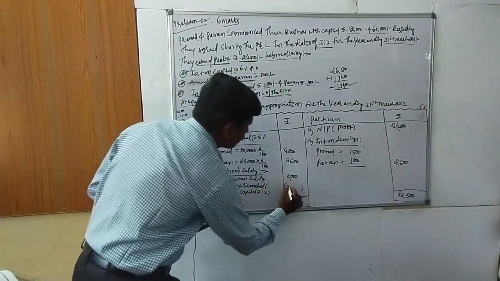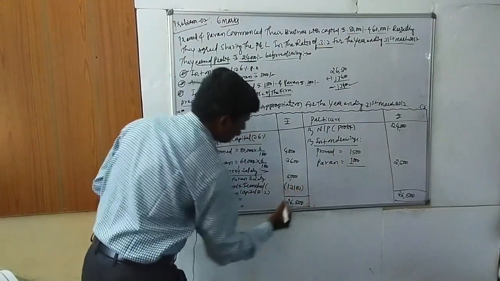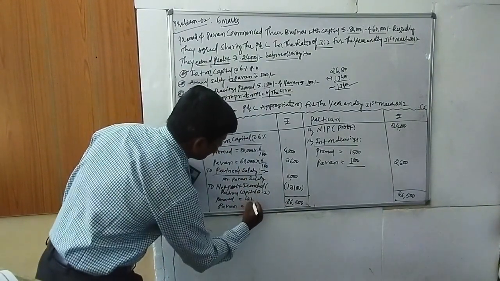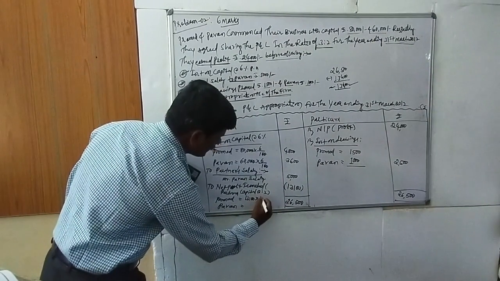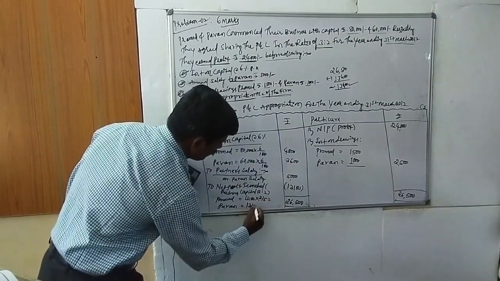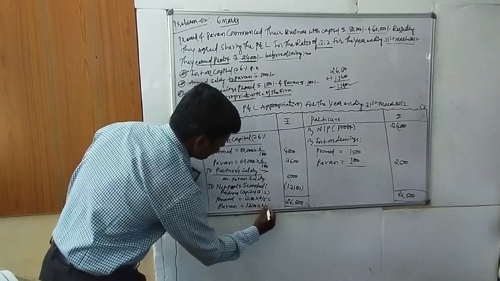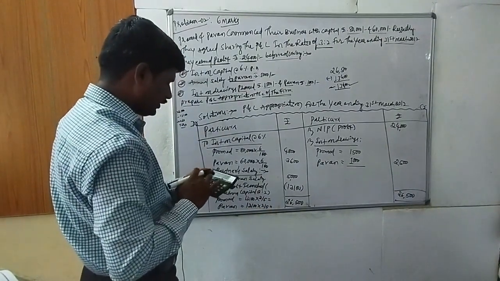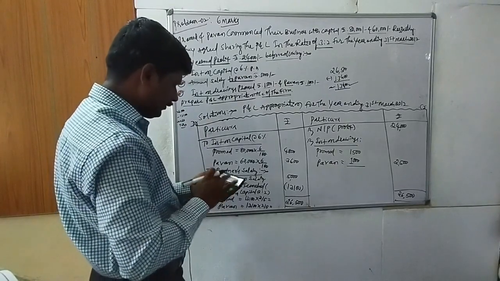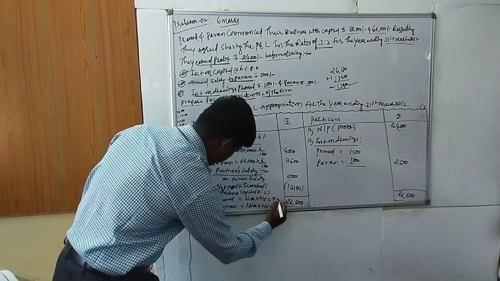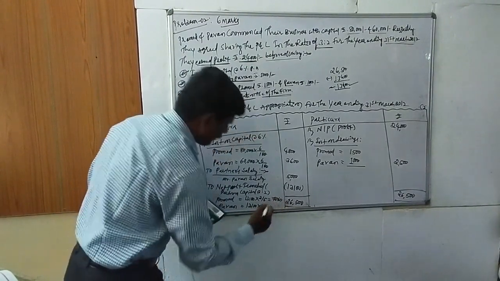So the distribution of 13,100: in the ratio 3:2, that is 3/5 and 2/5. Multiply 13,100 into 3 divided by 5; the first person, Pramod, gets 7,860.